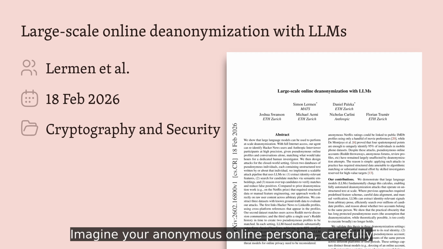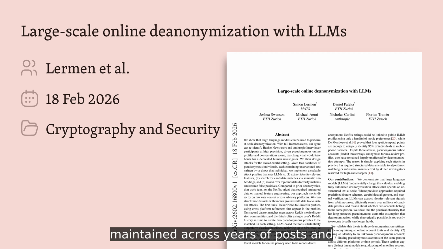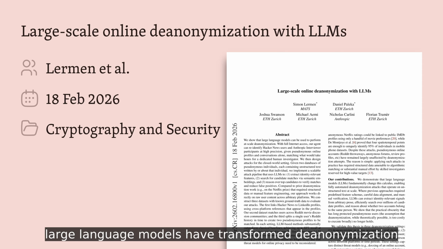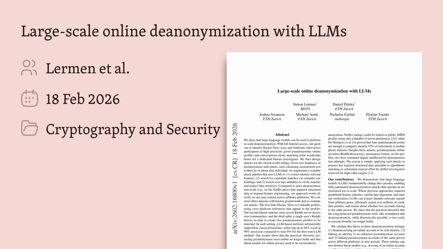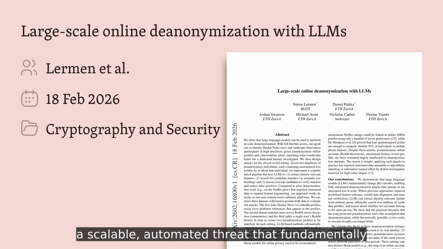Imagine your anonymous online persona, carefully maintained across years of posts and comments, identified in minutes by an automated system. This paper reveals how large language models have transformed deanonymization from a labor-intensive manual process into a scalable automated threat that fundamentally undermines online pseudonymity.